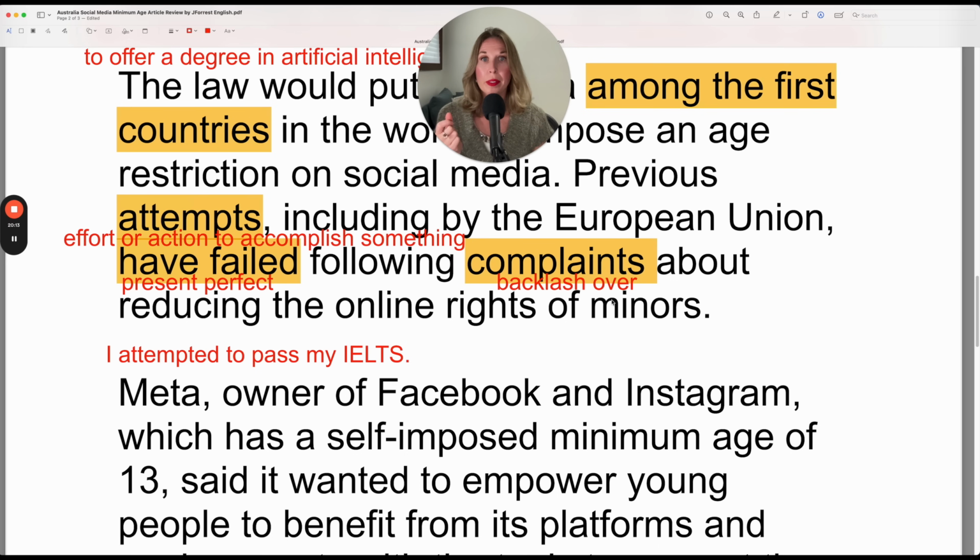I would use the preposition over. Backlash over reducing the online rights of minors. In both cases, you would use the verb in ing, the gerund verb, because about and over are prepositions, so you need the gerund following the preposition.